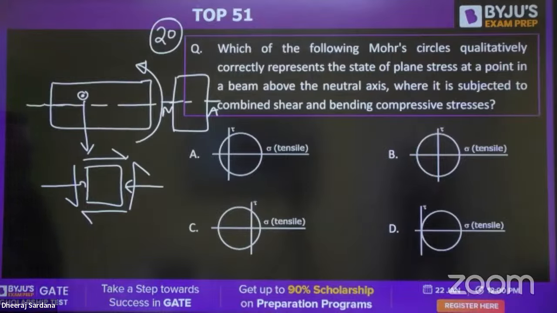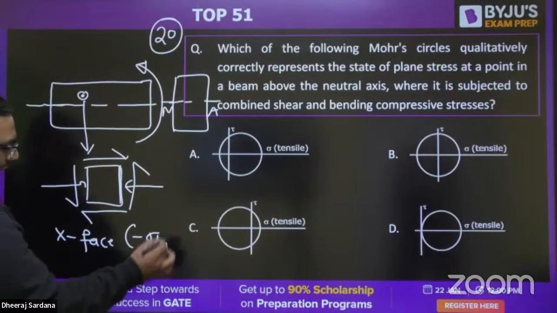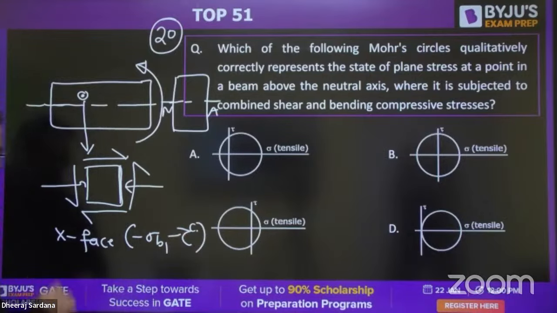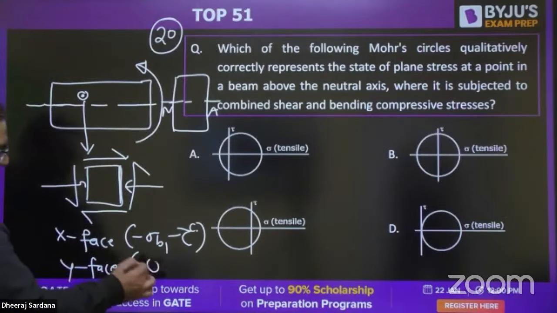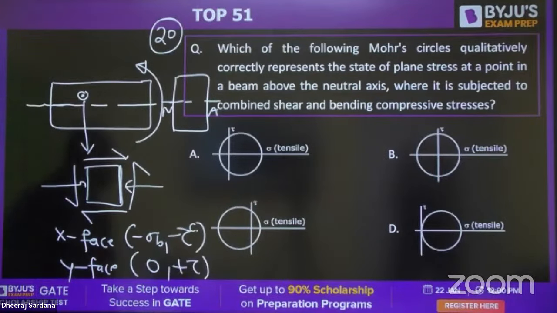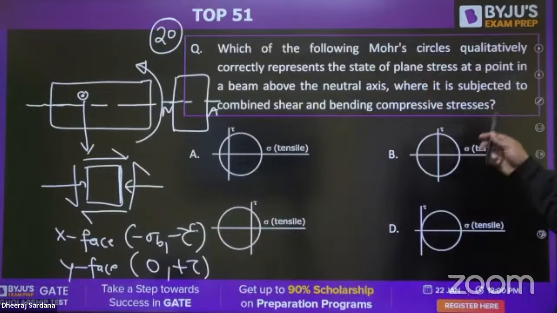So you can see that if you look at the X face, this is the X face. The state of stress is minus bending, and this is going to be anti-clockwise, minus tau. And if you see the Y face, on the Y face sigma is 0 and this is plus tau. When you plot the X face and Y face, the X face point will be coming on the negative side.